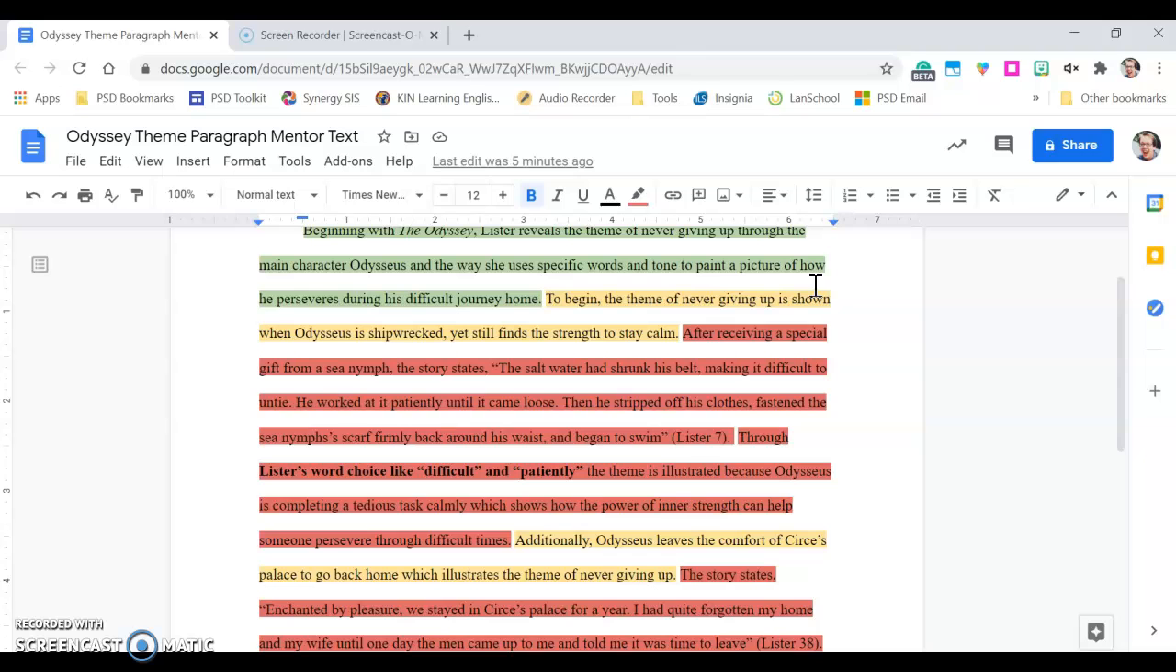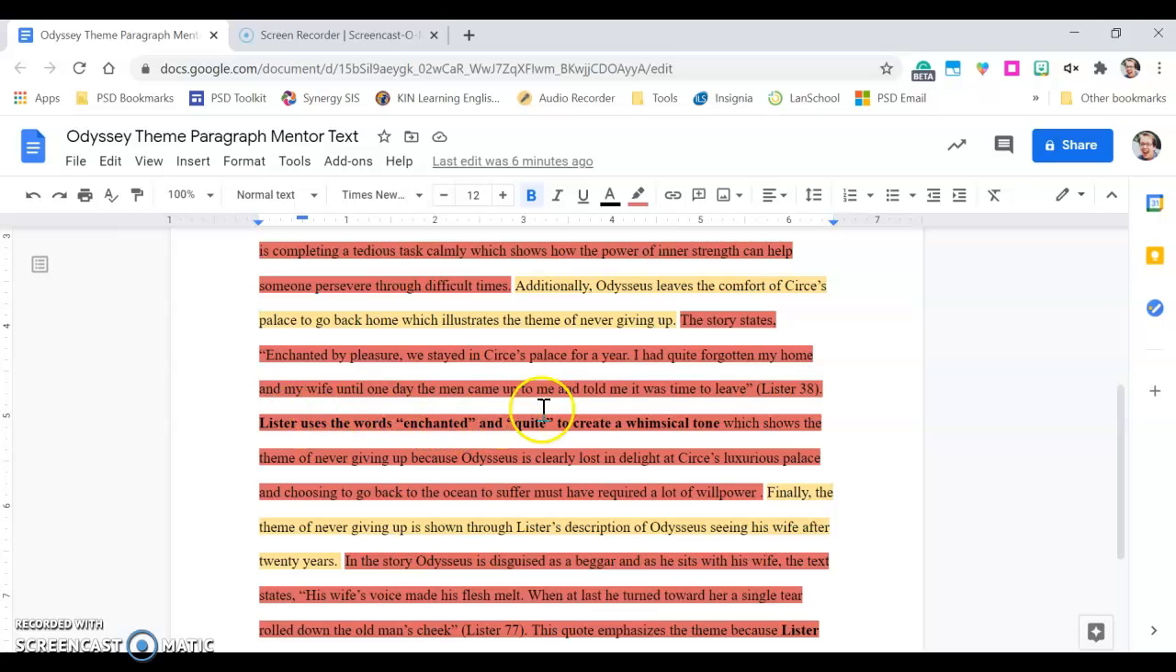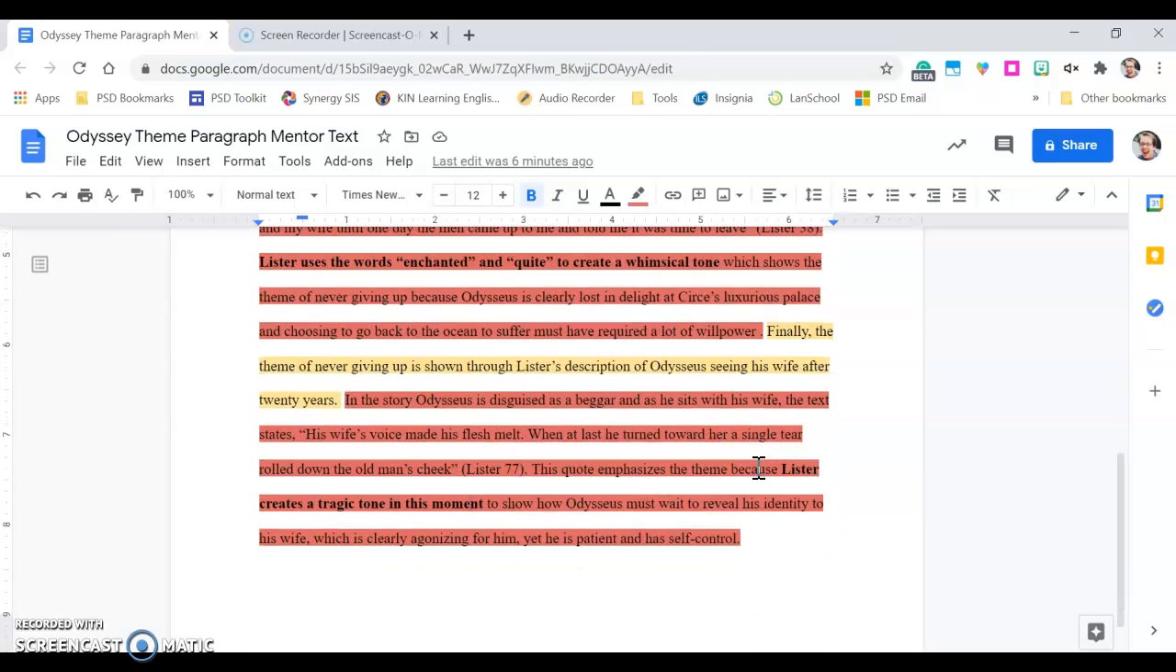You'd have to do the same thing with your theme of home or strangers or whatever. If you look at the different examples, this one talks about specific words and how those create a specific tone, and then that tone shows the theme. This one down here just talks about the tone. It says, there's a tragic tone in this quote, the quote about Odysseus seeing his wife for the first time after 20 years. So that tragic tone shows how Odysseus must wait to reveal his identity to his wife, which is agonizing for him, but he's patient and has self-control, so he, again, is never giving up.